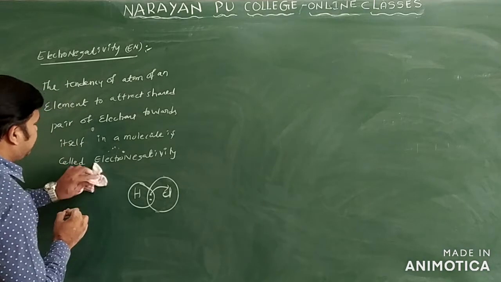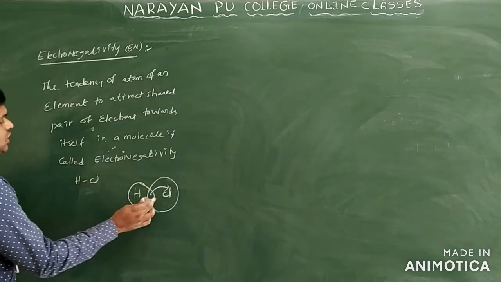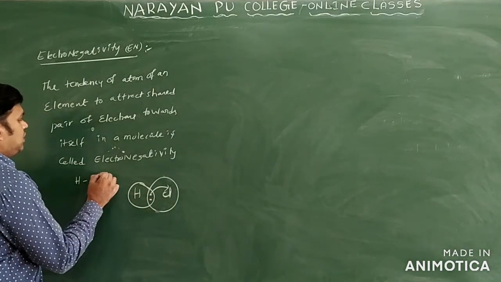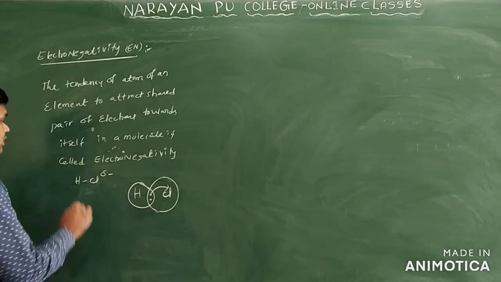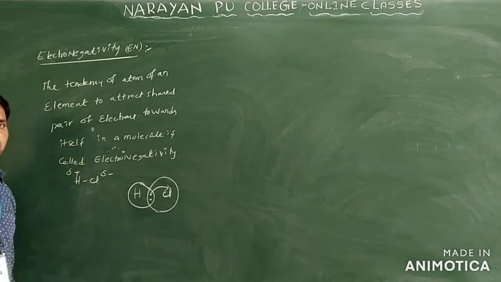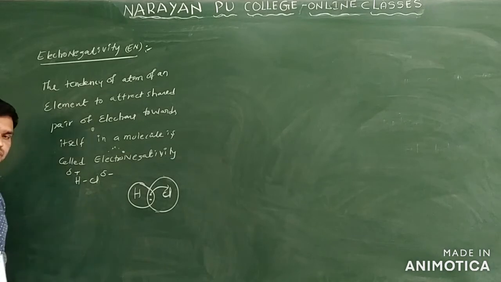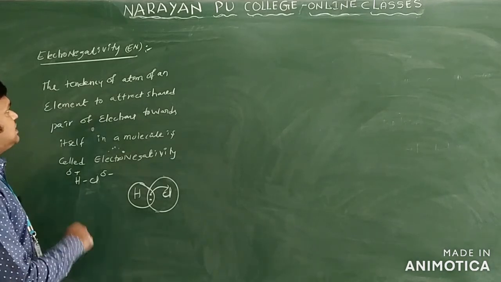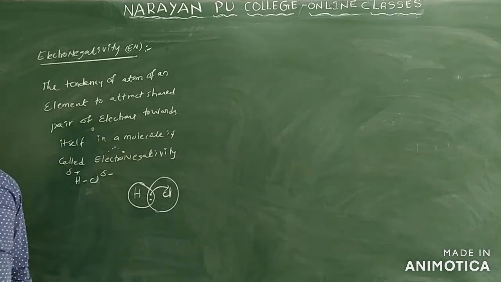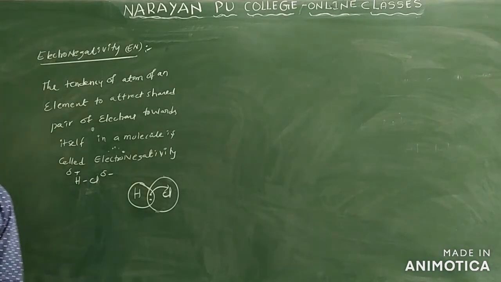Then in this case, if you take an HCl molecule, if the chlorine takes the electron, what you will get? Chlorine gets a partially negative charge only. Hydrogen gets what? Partially positive charge only. Okay, partially positive charge only. So like this happened in case of which one? Electronegativity only.